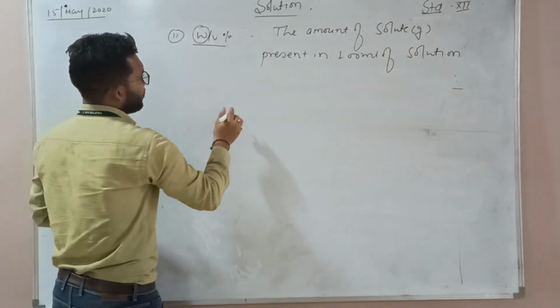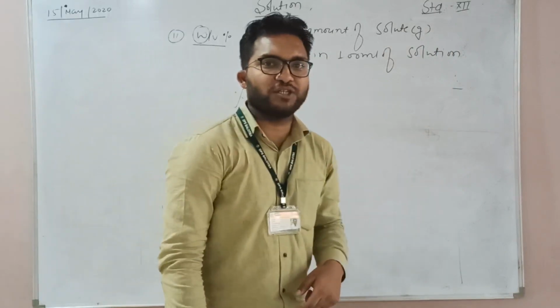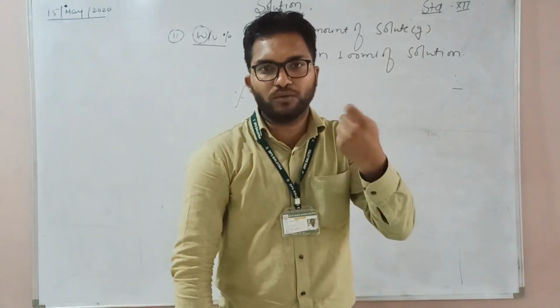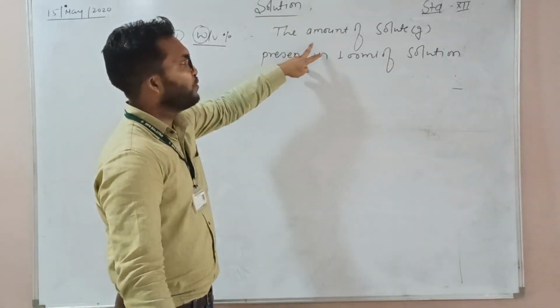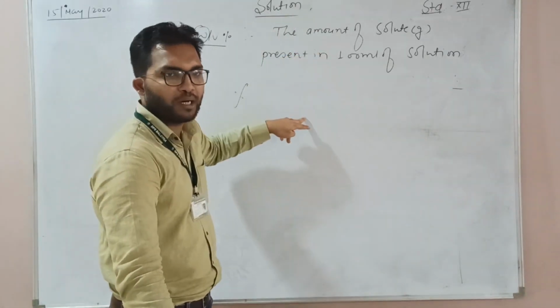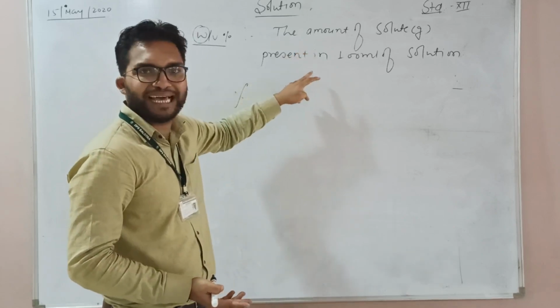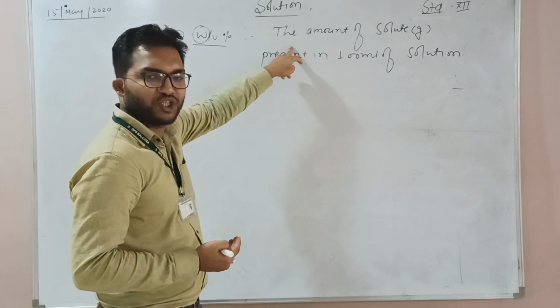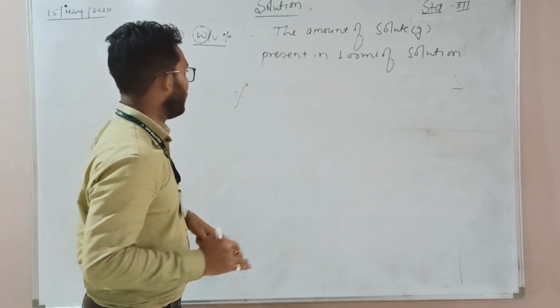Now we define the formula. In the first concentration term we went from formula to definition, but in this concentration term we are going from definition to formula. That means you can derive your formula with the help of your definition, and you can derive the definition with the help of the formula.